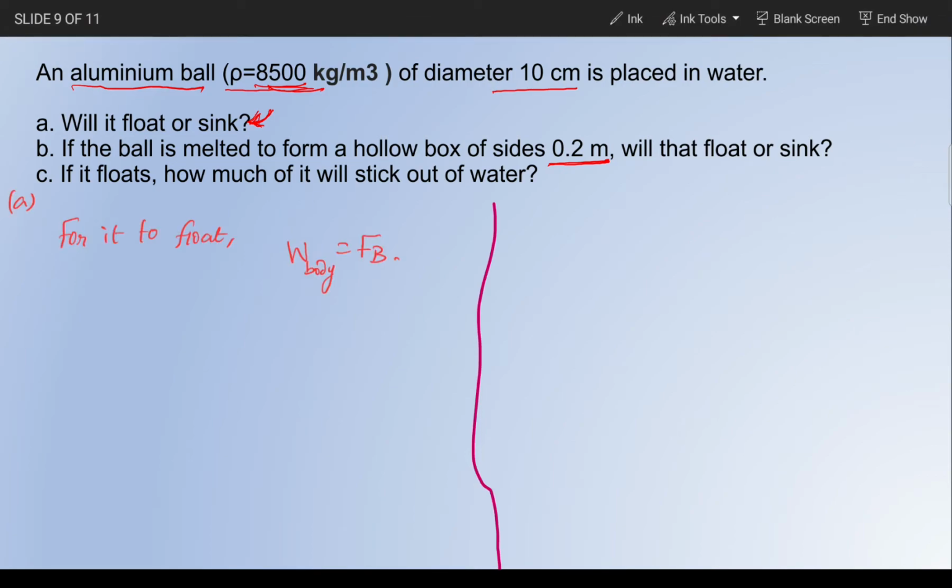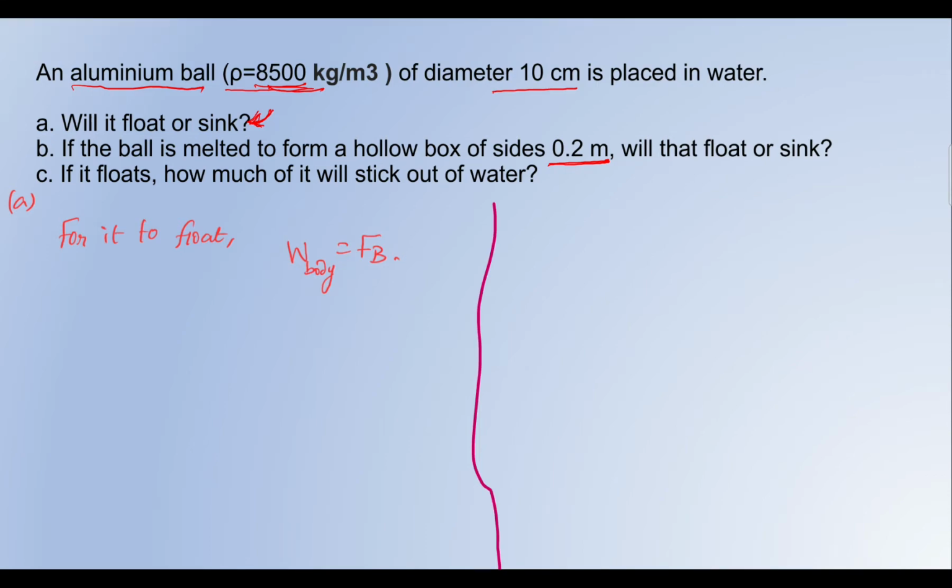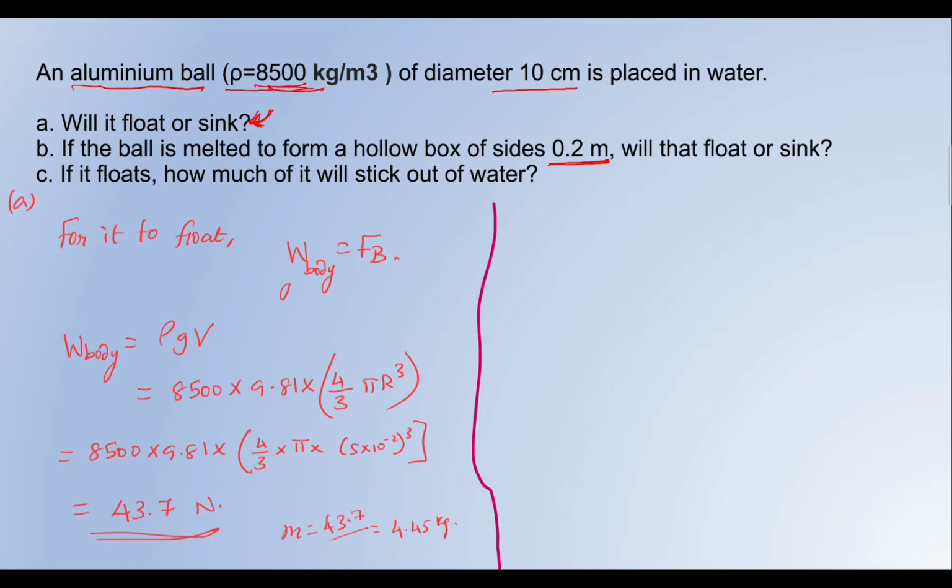So, for any body to float, we know that the weight of the body should be equal to the buoyancy force. Yes? So, let us just work based on this. The weight of the body is rho g V. The density of the object is 8500 times 9.81 times the volume.